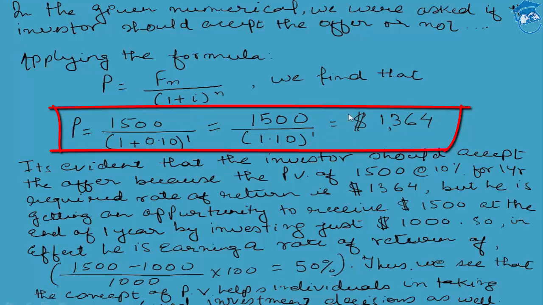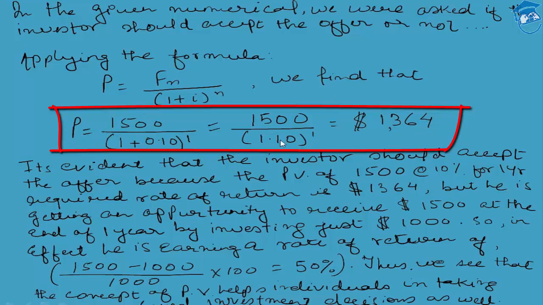So this is how, students, we can make use of present value calculations to make the cash flows comparable. By using the present value concept, we can compare the present value of the future cash flows against its comparable or equal amount at present. In the entire calculation, this required rate of return or discount rate is a very important consideration. Based on this required rate of return or discount rate, the investor is in a position to assess that 1500 after 1 year is exactly equal to 1364, which he has right now.